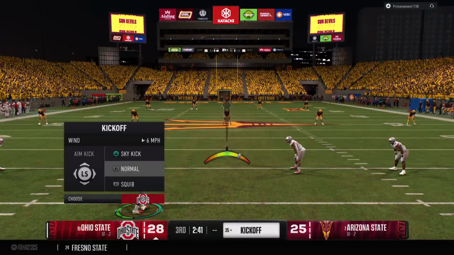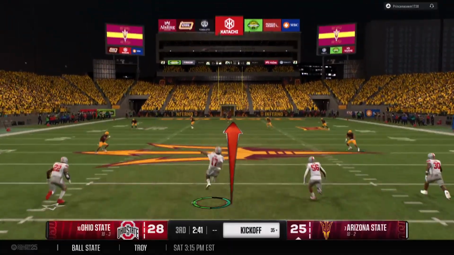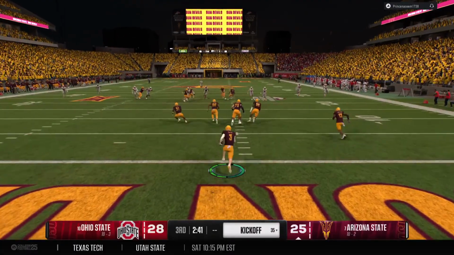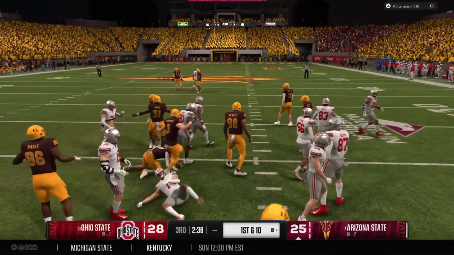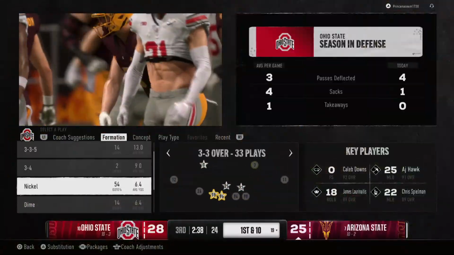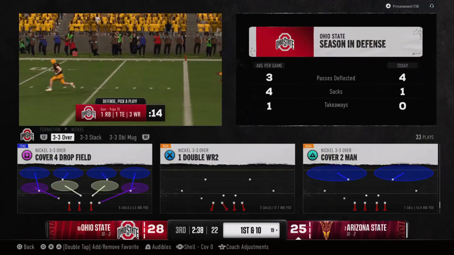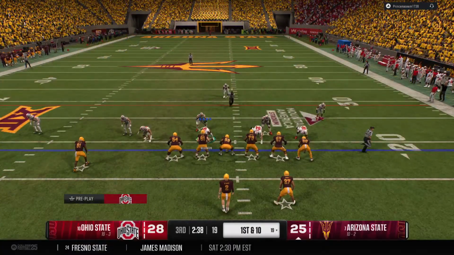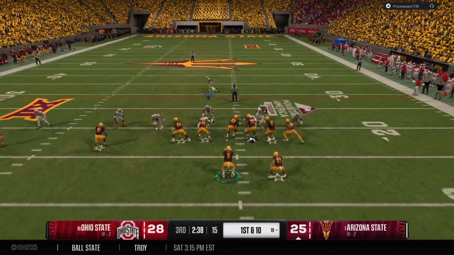Kickoff team on the field getting set now. Ohio State 28, Arizona State 25. Fielded in the end zone. It's Payne. And he's stopped at the 19. Good job by the coverage team. And your Arizona State Sun Devils will take over 1st and 10. And the Arizona State offense comes back on the field. Last possession produced a field goal. Let's see what they can come up with this time.